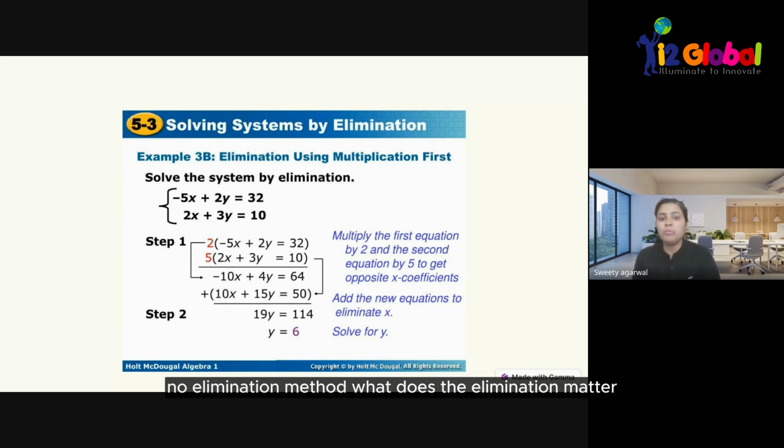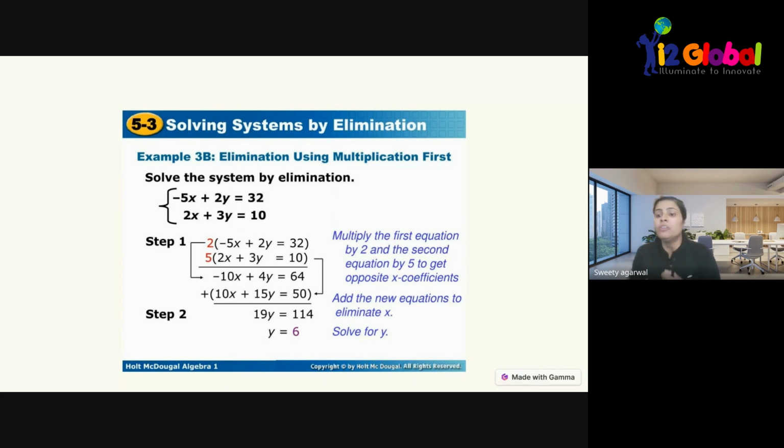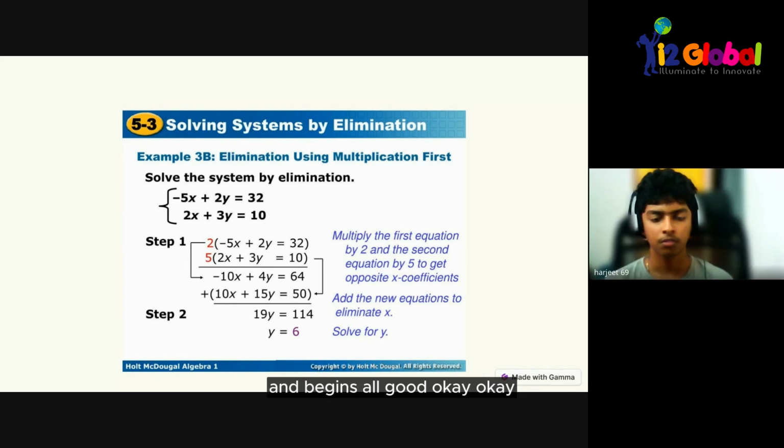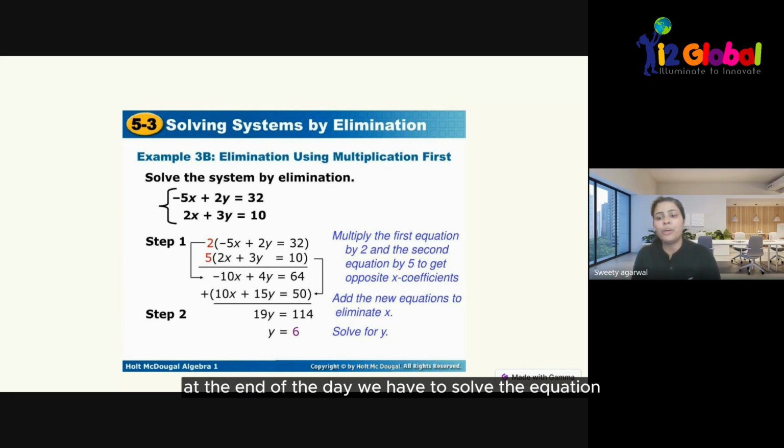Okay. Now, the elimination method. What is the elimination method? Eliminate means we have to remove something. We have to remove one variable. We have to eliminate any one of the variables so that our equation becomes again in one variable and we can solve it. At the end of the day, we have to solve the equation by taking only one variable. So for that, we have to eliminate the other variable.